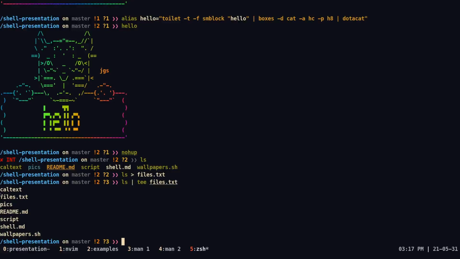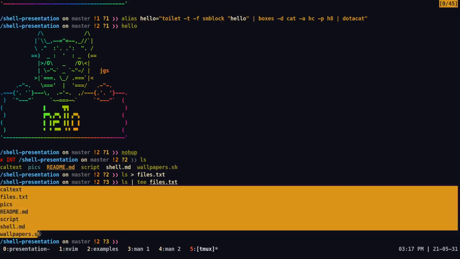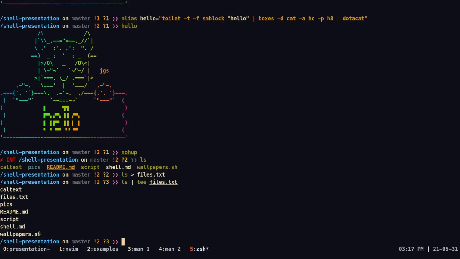I will get the output of whatever we piped it into, but it will also write to the file. And this is very useful to check that the piping you're doing is correct, because it will also print out in your terminal, but it also redirects standard out to a file.